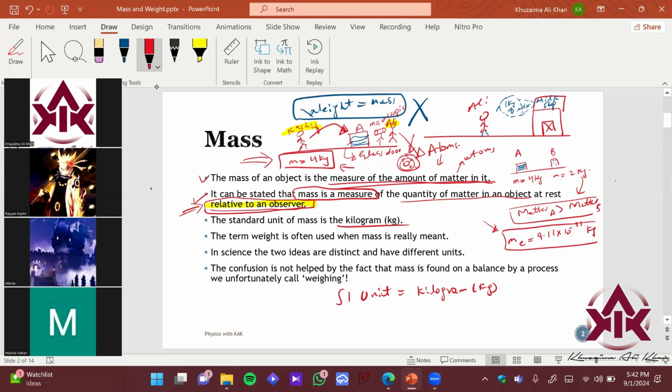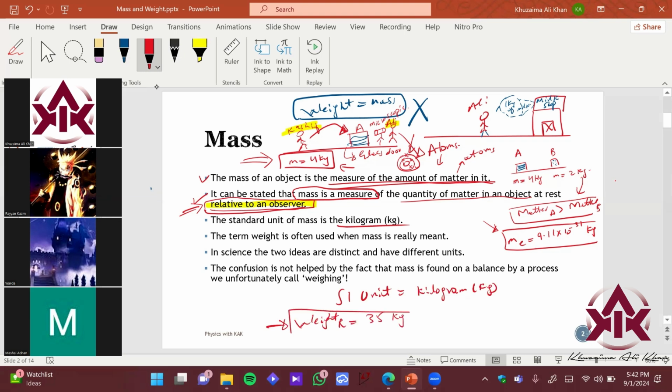Okay, the confusing part is that we often say, let's say, if I ask, what is your weight, Ran? Ran, what is your weight? Sir, 35 kg. 35 kg, right? So I said, Ran, what is your weight? Ran said, my weight is 35 kg.